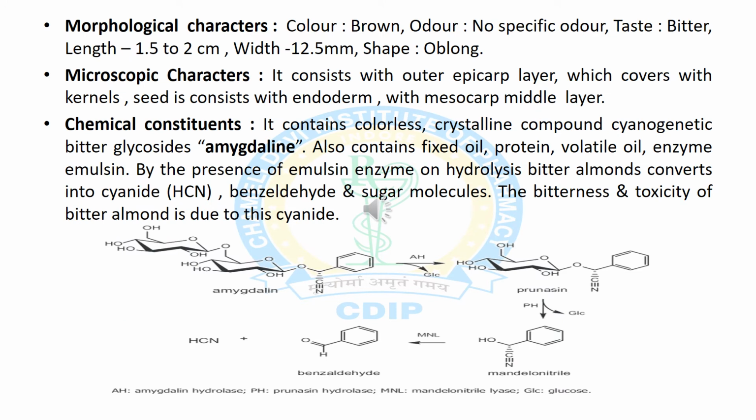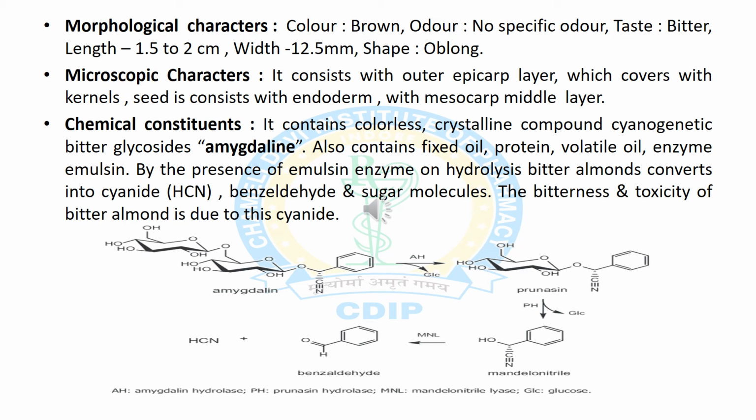Now we will discuss the morphological characters of bitter almond. The color is brown, the odor has no specific order, the taste is bitter, the length is about 1.5 to 2 cm, the width is about 12.5 mm, and the shape is oblong. Now we will discuss the microscopic characters of bitter almond. It consists of the outermost layer, the epicarp, which is covered with kernels, and the seed consists of endoderm and the mesocarp as the middle layer.